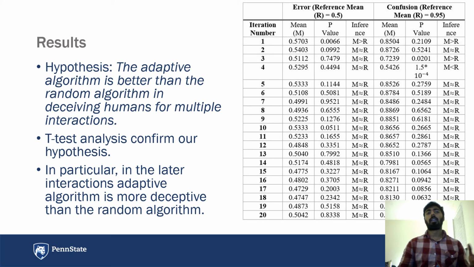We performed a two-tailed t-test analysis over the data collected in those two studies to confirm that our hypothesis is correct. The table here confirms that as well, especially looking at the later interactions, from 14 to 20, where we have major differences, showing that our adaptive algorithm is much more deceptive than the random algorithm.